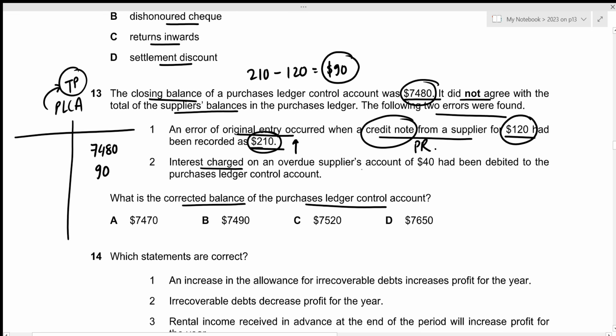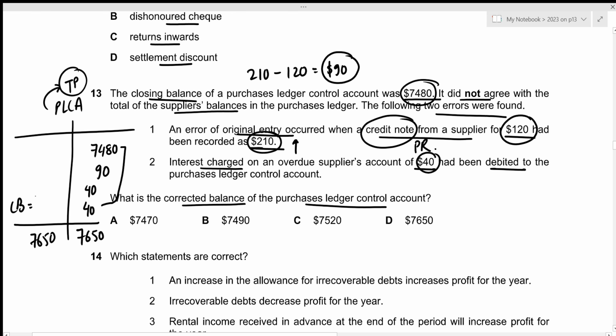Then interest charged on an overdue supplier's account of 40 had been debited to the purchases ledger control account. Remember, the interest charge will always be credited in this case because this is the amount that we have to pay to the supplier, right? And since previously it had been entered on the opposite side, rectification requires entering the same amount twice, so that once it gets cancelled out with the previous incorrect entry on the opposite side, and once it shows the correct amount of our interest charged. Okay, let's figure out the total of the credit side. That's 7,480 plus 90 plus 40 plus 40, which results in 7,650.